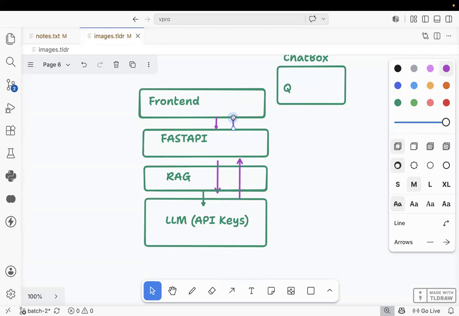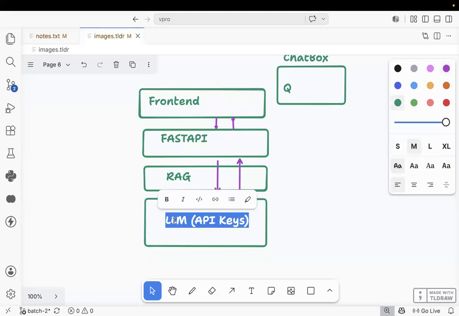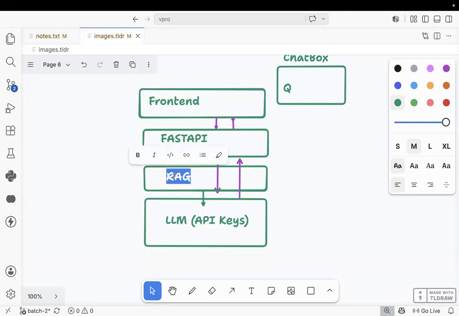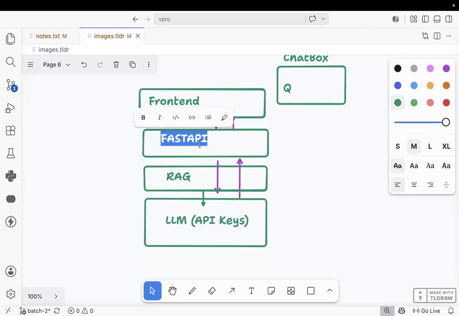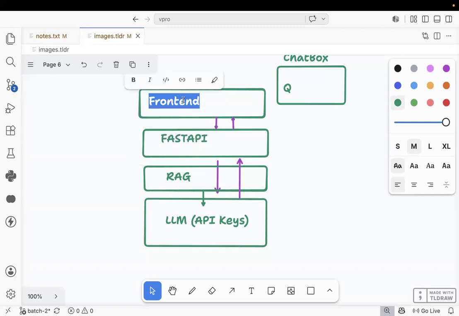Can you please explain again, on the bottom layer, what do we have? We have the LLM, purchased through API keys. Does the LLM know our company information? No, so we have to put RAG on top of the LLM. On top of RAG you need to build FastAPI, and on top of FastAPI, the front end.